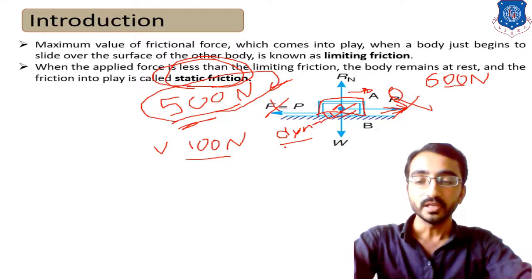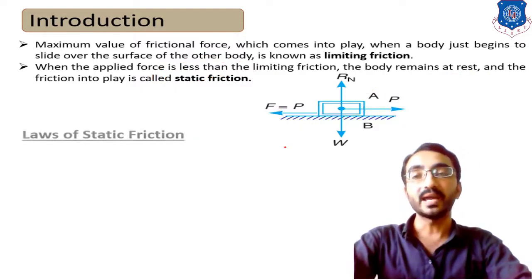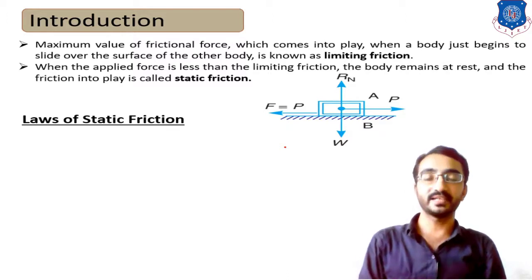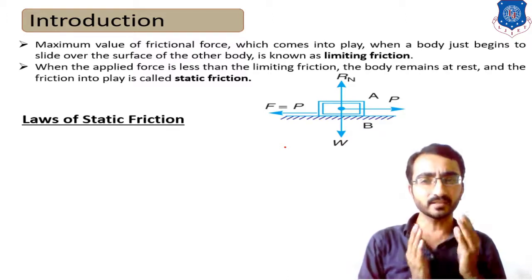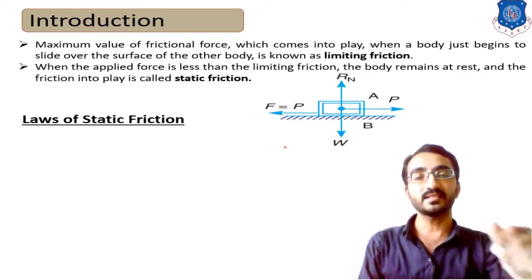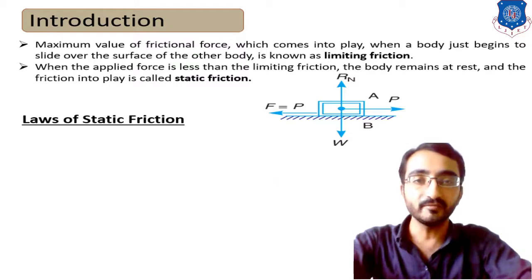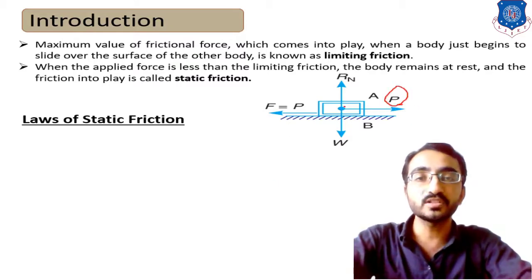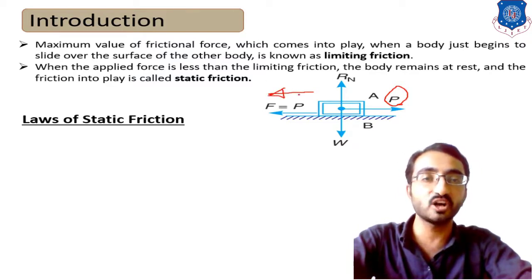Now, in the GTU examination, many times they ask you to state the laws of static friction. So there are some fundamentals regarding static friction. Let's consider the first fundamental: when we apply some external force on the body, an opposite force is produced in the opposite direction of the motion.